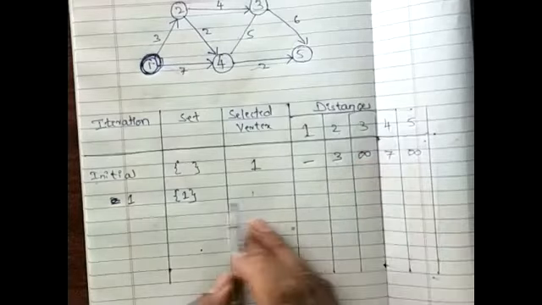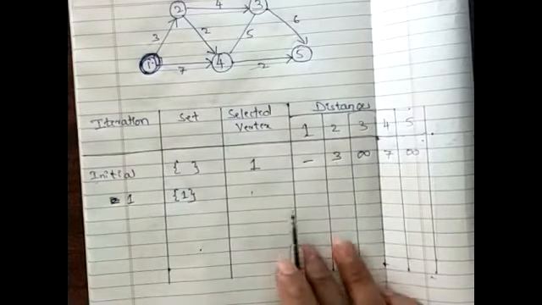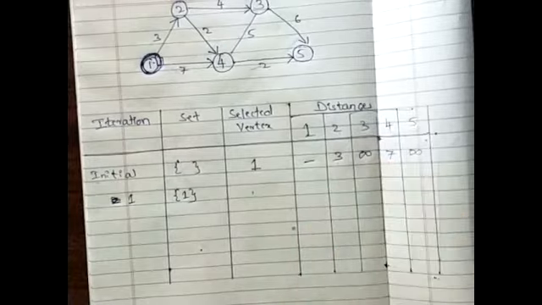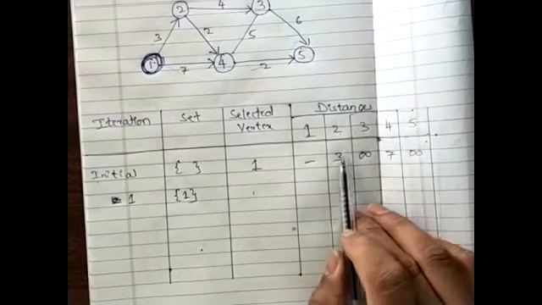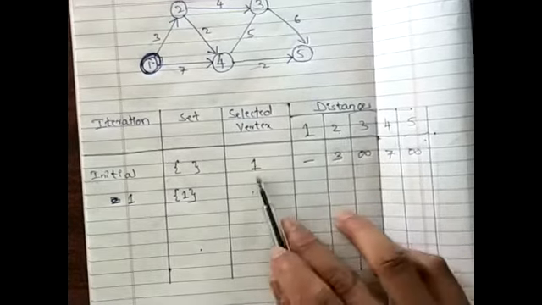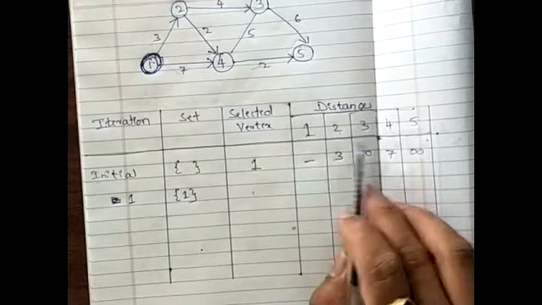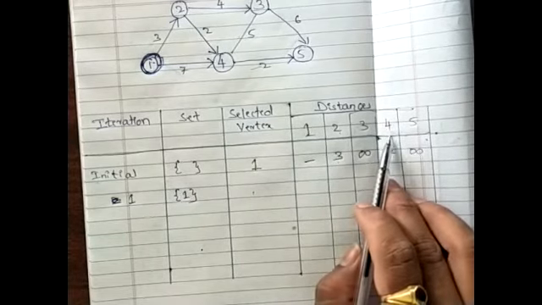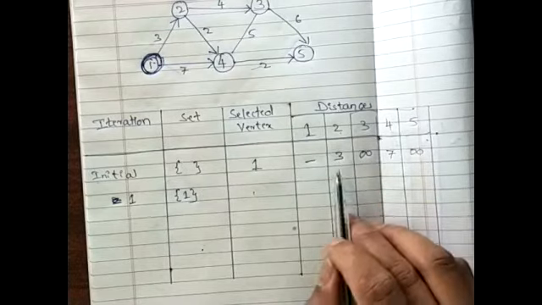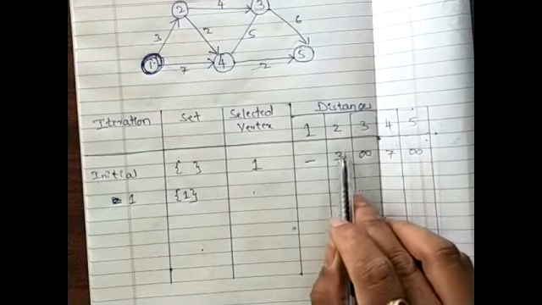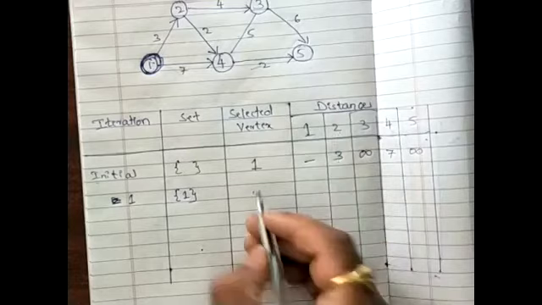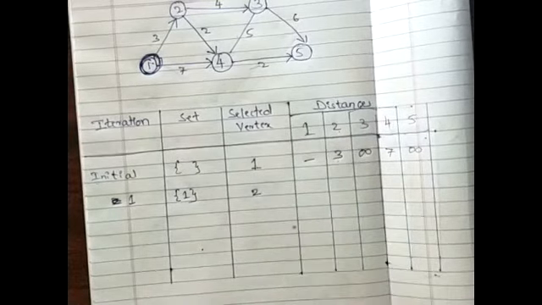Why do I need to select vertex 2 for this iteration? Because in the previous phase, I analyzed that I can reach two different vertices from 1, vertex 2 and vertex 4, and the minimum distance is towards vertex 2. I will select that vertex here.